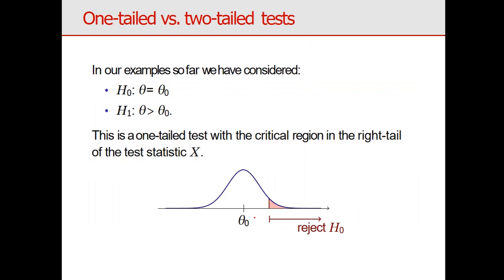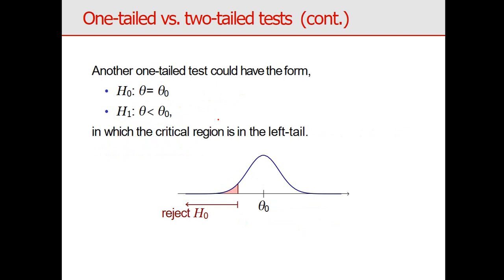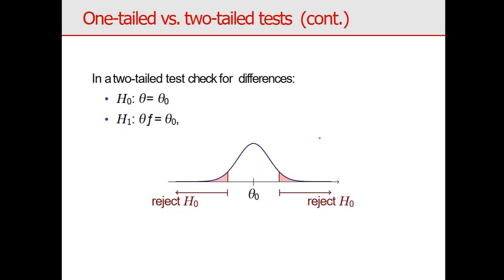Now, how can we decide between a one tail test and a two tail test? It depends on the alternative. When the alternative has only less than or greater than, we say it is a one tail test. When our alternative is not equal to, then we say it is a two tail test. This is the left tail, this is the right tail, and this is the two tail test, where the alternative is not equal to.